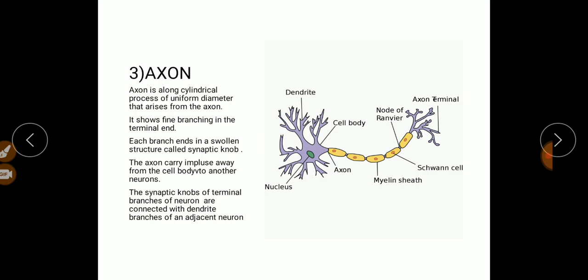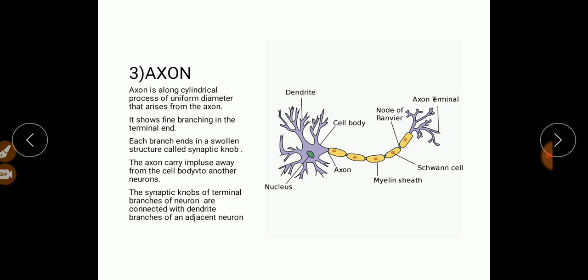So we have learned that the neuron is the basic structural and functional unit of this nervous tissue. The structure of this neuron has three parts: cell body, dendrons, and axon. The dendrites increase its surface area for the synaptic connections.